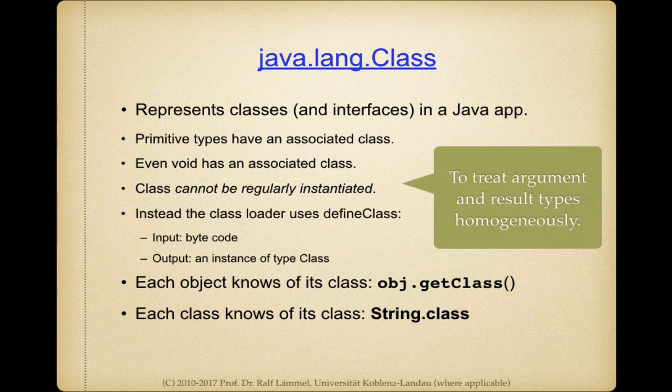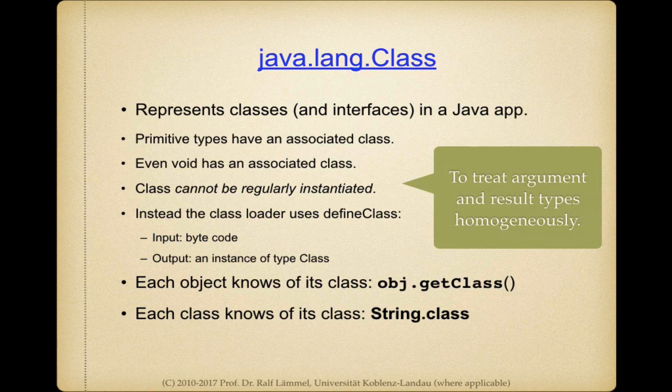So, a somewhat deeper look at the type java.lang.Class, which obviously is meant to represent classes, and so it happens also interfaces in a Java app. And since we need to treat argument and result types in methods also in some way, there are actually designated instances of java.lang.Class for primitive types and also for void.